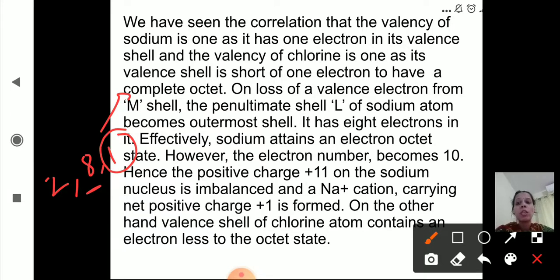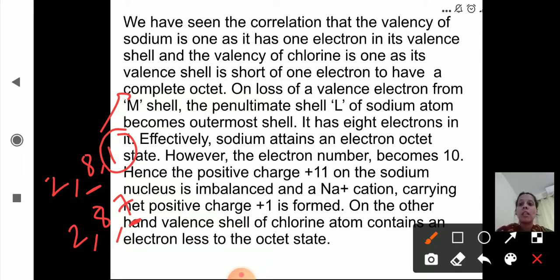Now for chlorine, the electronic configuration is 2, 8, 7, right? So in the outermost shell of chlorine, there are 7 electrons, so it will gain 1 electron to complete its octet state. So, the valency of sodium is 1 as it has 1 electron in its valence shell, and the valency of chlorine is 1 as its valence shell is short of 1 electron to have a complete octet state.